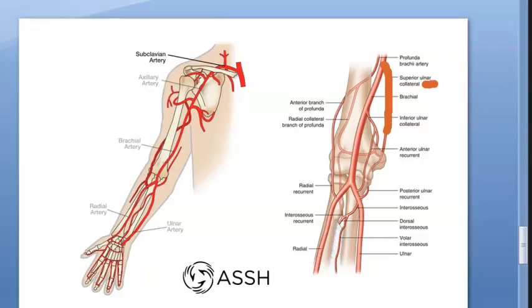The superior ulnar collateral goes hand in hand with some nerve. Which is that nerve? Nothing but the ulnar nerve. That's all, guys, you have to say. Okay, nothing but the ulnar nerve only. So next, it goes hand in hand with that ulnar nerve. Superior ulnar collateral also is coming out, right? At this point, the brachial artery is giving the superior ulnar collateral.